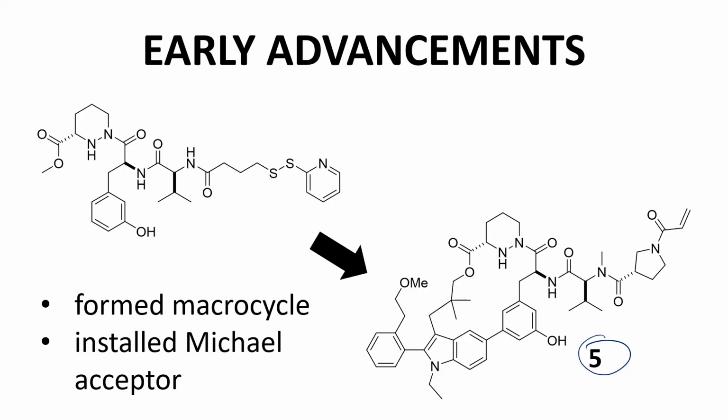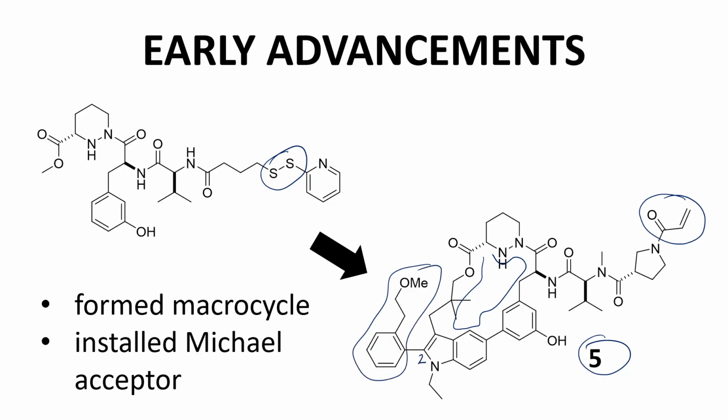First, the binding conformation of the original compound allowed the formation of a macrocyclic ring. Parts of the macrocycle enhance binding to CypA. The second change is replacement of the disulfide with an acrylamide for covalent binding to the cysteine residue in KRAS-on. And acrylamides have a strong precedent in other approved covalently binding kinase inhibitors. The scientists started their SAR studies on compound 5 around the aryl group on the 2 position of the indole ring. This part of the molecule binds CypA.